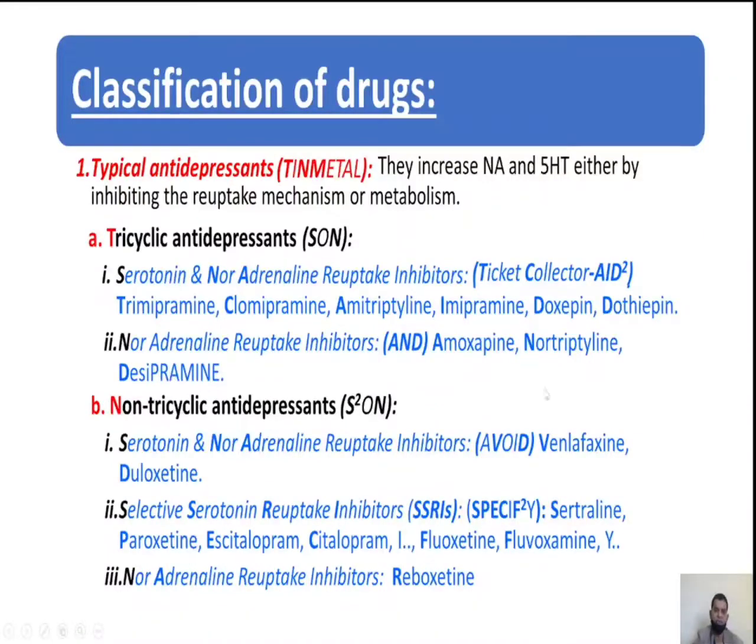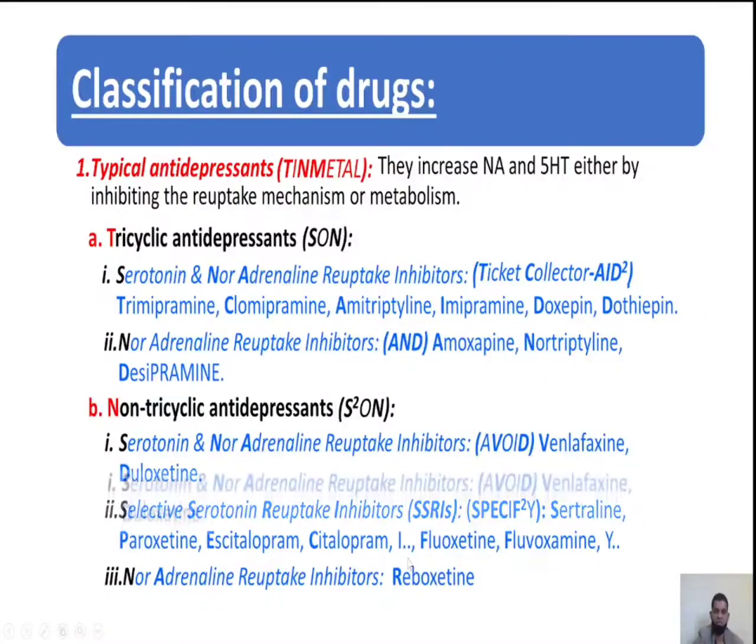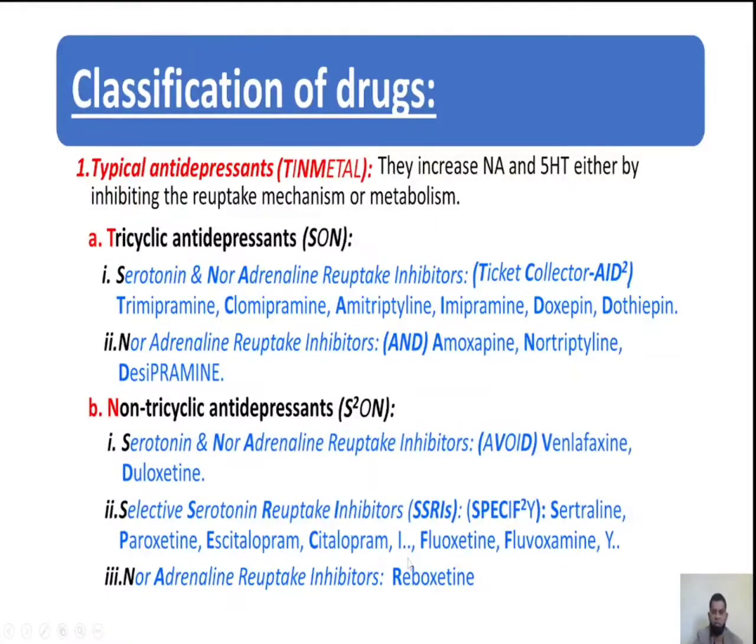D, desipramine. Next, the second class of typical antidepressants is non-tricyclic antidepressants. These are the drugs that do not have tricyclic structure. What are those? S squared N. S, one S, serotonin and noradrenaline reuptake inhibitors. One more S, selective serotonin reuptake inhibitors. N, noradrenaline reuptake inhibitors. First, let us discuss serotonin and noradrenaline reuptake inhibitors.